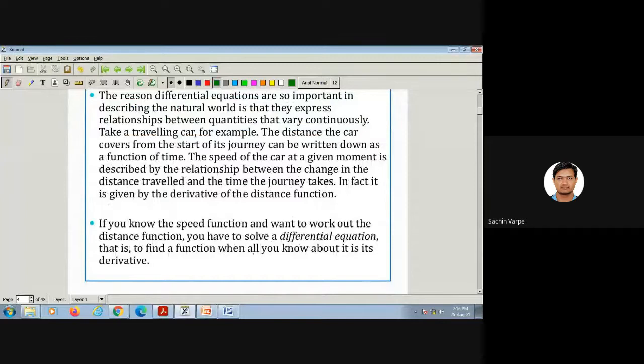If you know the speed function and want to work out the distance function, you have to solve the differential equation. That is to find a function when all you know about it is its derivative, isn't it? If you know the speed function, then you can get the distance function. That is nothing but the solution of a differential equation.